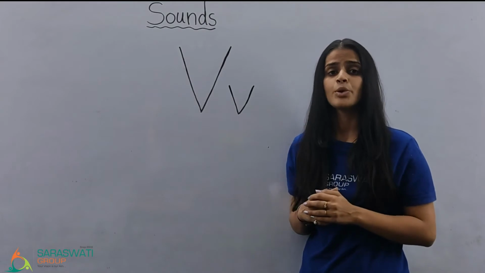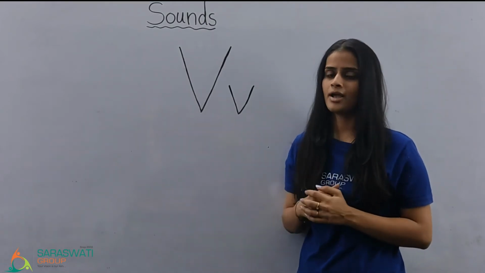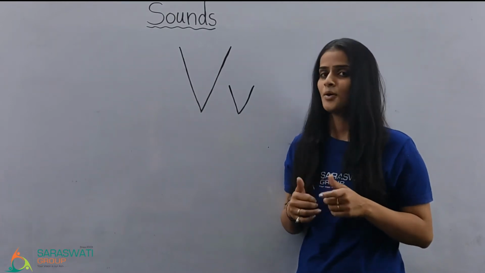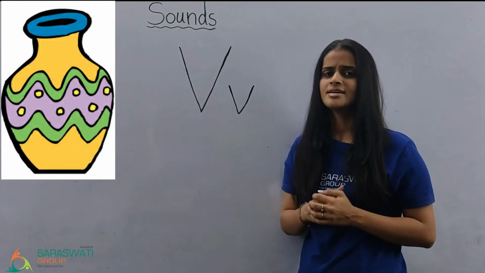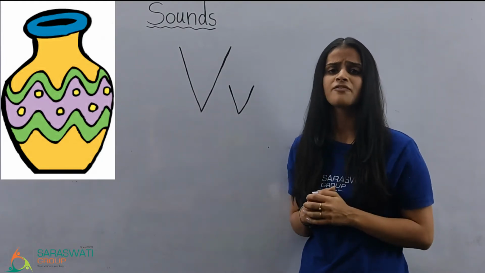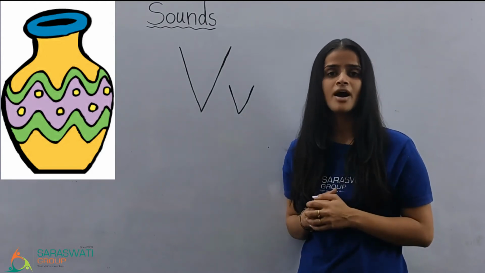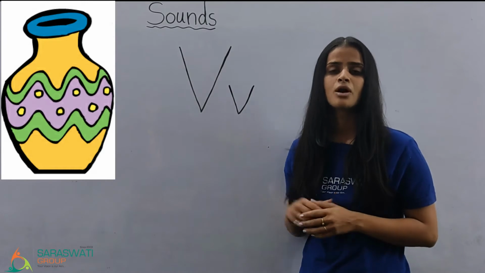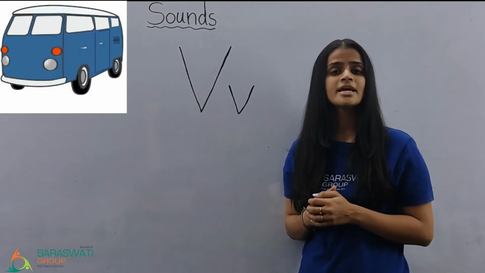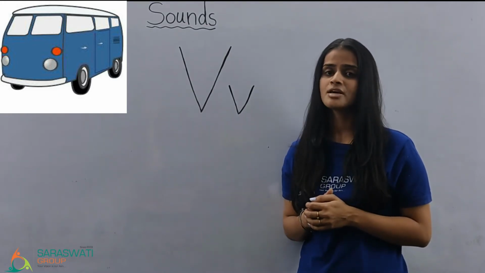Now Didi will show you the vocabularies over here. Didi will show you the picture of vocabularies and we will speak the initial sound of it. Okay, so what is this? It is vase. What is the initial sound of vase? What is this? This is van. What is the initial sound of van?